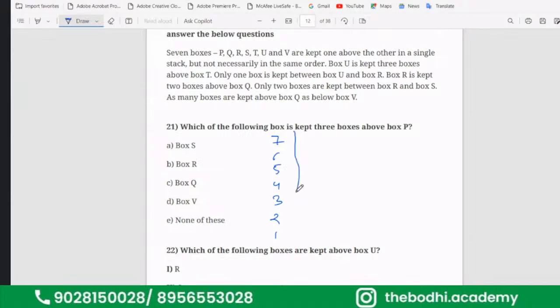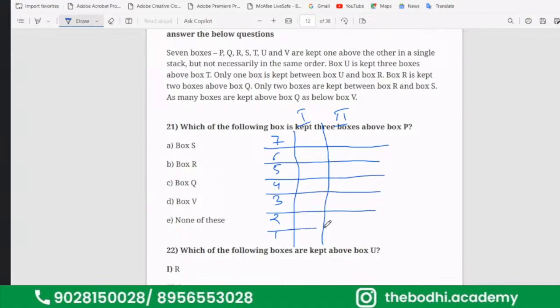Next, we will write the two conditions: 1, 2. Now, box U is kept 3 boxes above box T. So this is 1 box above.